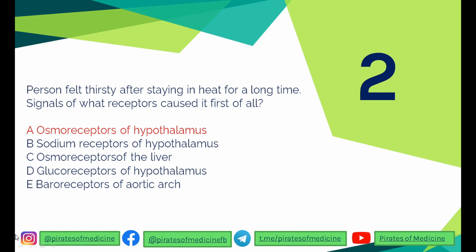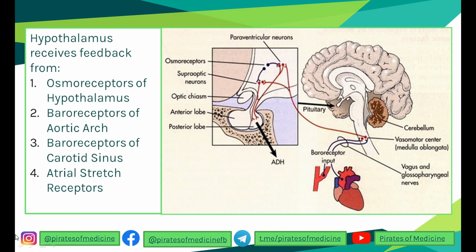So the second question is that a person felt thirsty after staying in a heat for a long time. They're asking the signal of what receptors caused it first of all. So when we are dehydrated, there is less water present in our blood plasma, and that is detected by various receptors located throughout the body, and the hypothalamus is the thirst center in our body. So what does the hypothalamus do, and which receptor does it take input from?